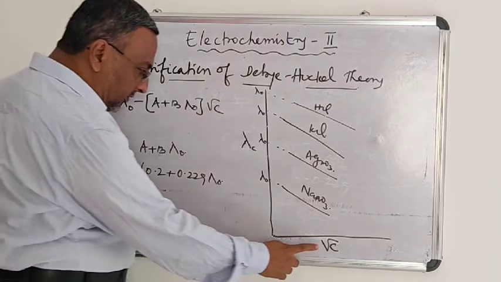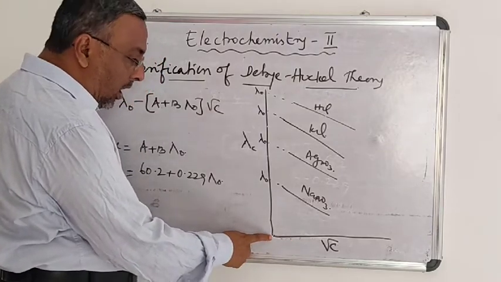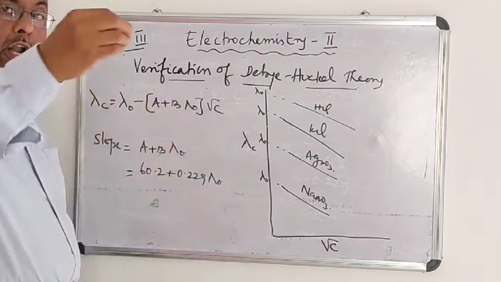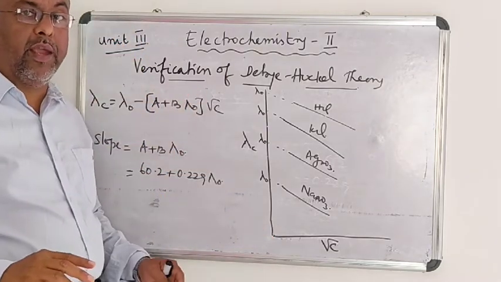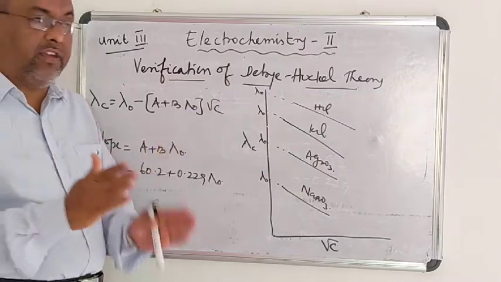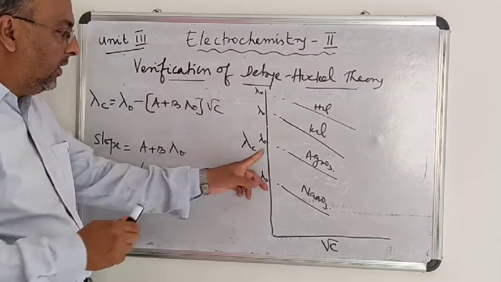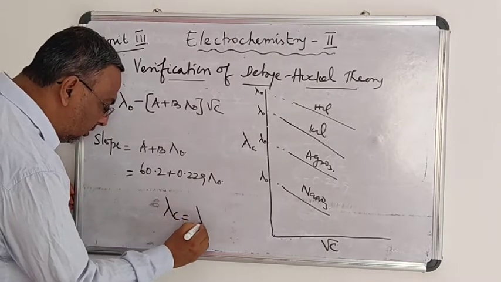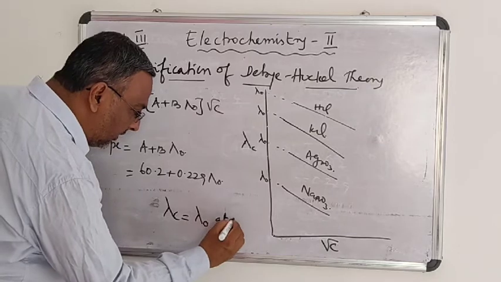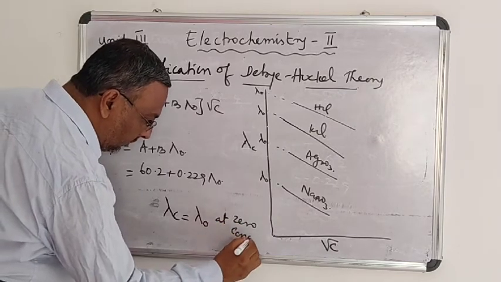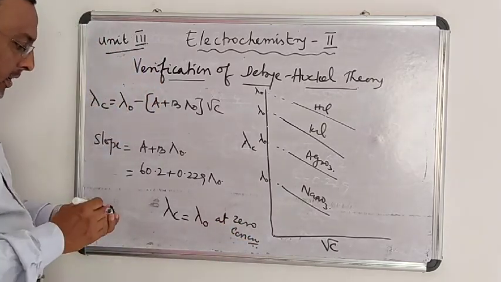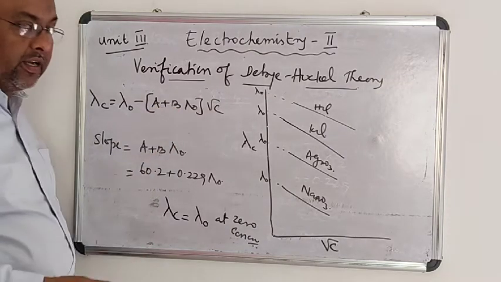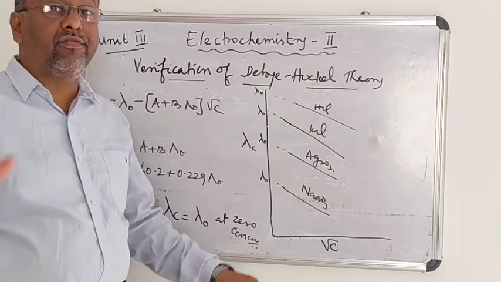See, listen, at zero concentration, what happens? Zero concentration is nothing but infinite dilution. When more and more water is added, the equivalent conductance at a given concentration will become lambda 0. That is, lambda C will become equal to lambda 0 at zero concentration or at infinite dilution. Why? Because both the electrophoretic effect and the asymmetric effect will be offset at infinite dilution.